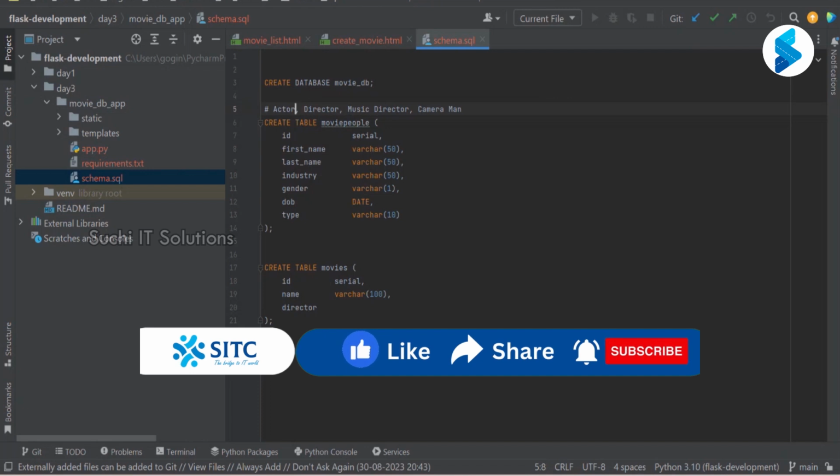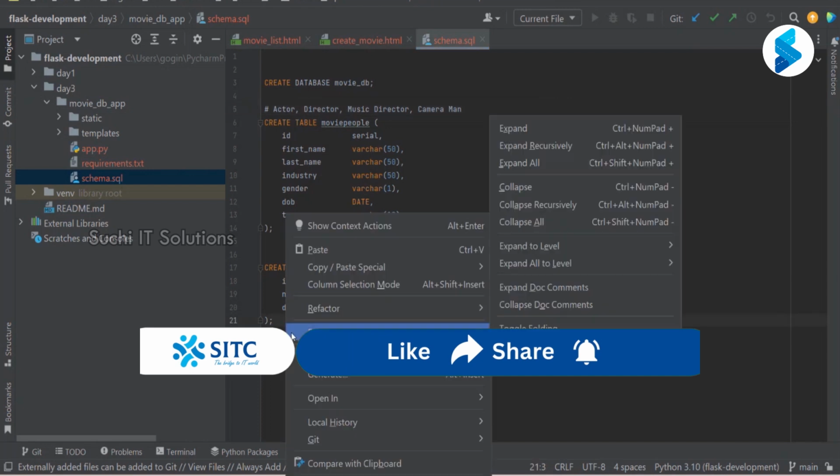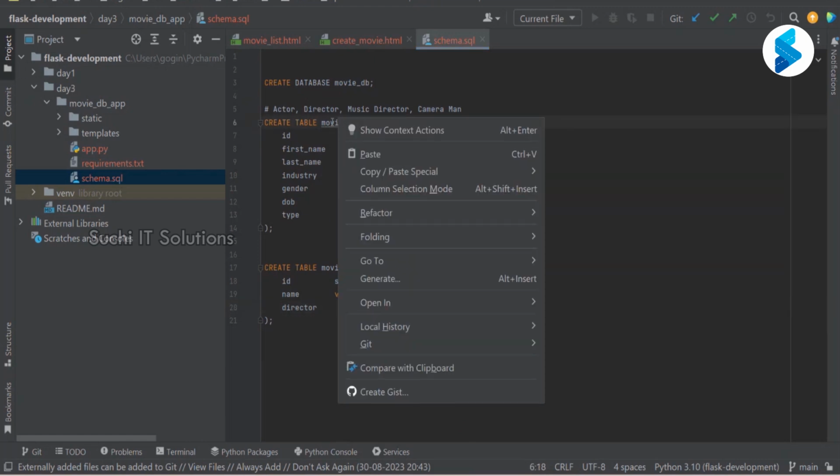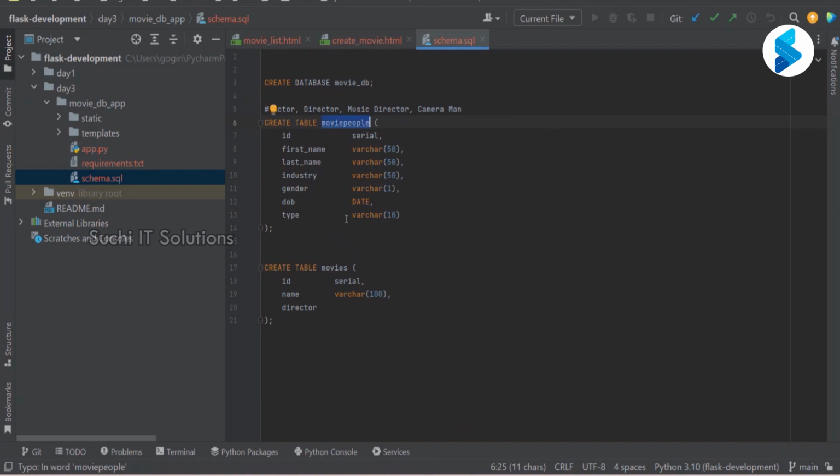But yeah, then movies, director. Now the director can come from this movie people, right? Director can also have an entry here.